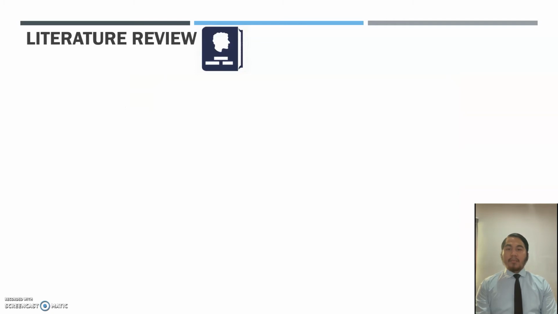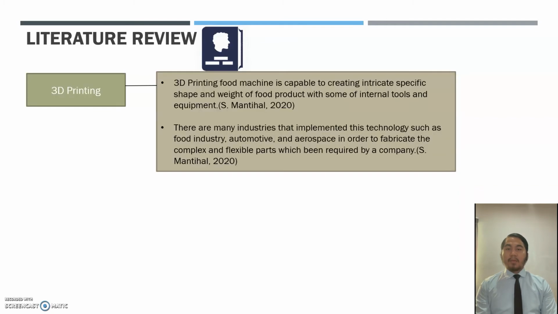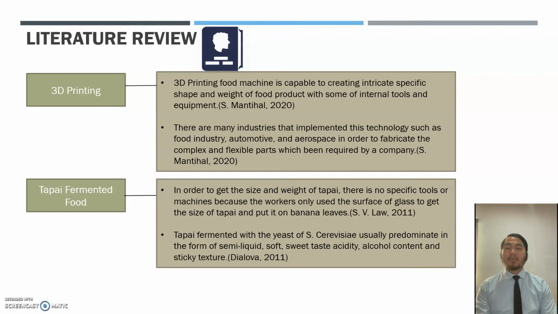3D printing food machine is capable to integrate specific shape and weight of food product with some internal tools and equipment, cited by S. Matihal 2020. There are many industries that implemented this technology such as food industry, automotive, and aerospace in order to fabricate the complex and flexible parts which are required by a company, cited by S. Matihal 2020.